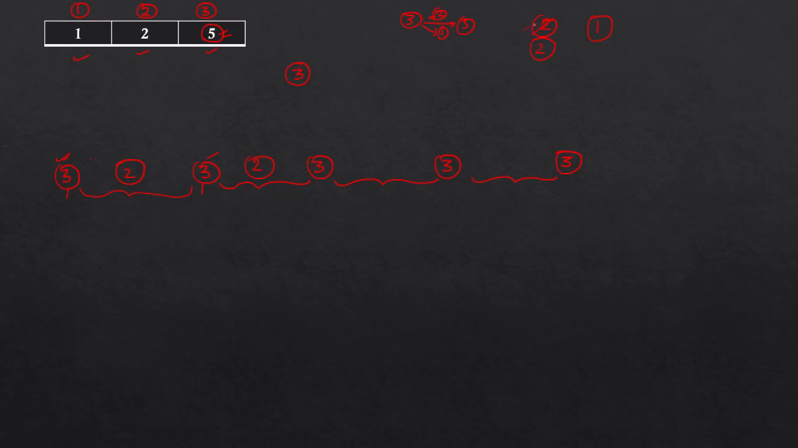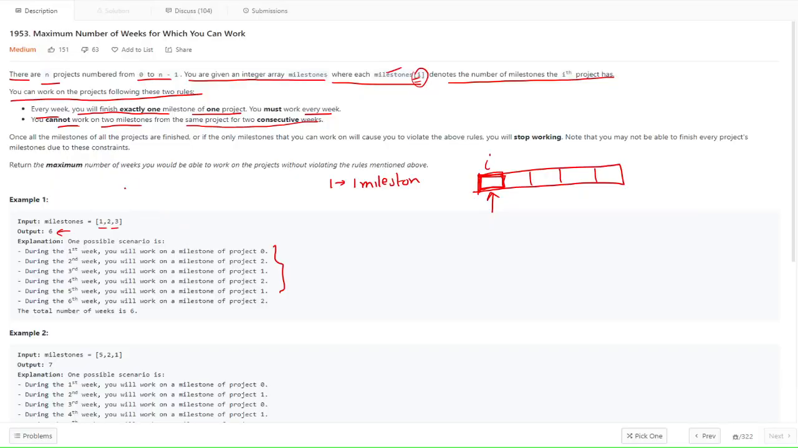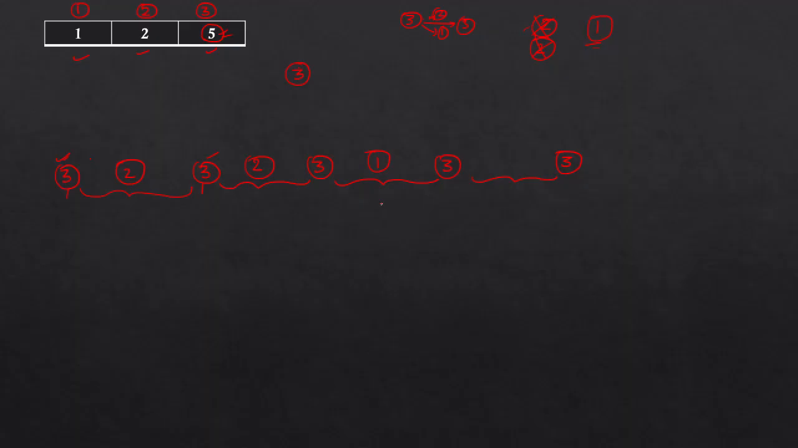Now we have completed the second project altogether, and we have one left, so we put 1 here. Now we don't have anything else. The problem says we can work until the rules are violated, and then you stop working. If either of these two criteria is not met, then we stop working.